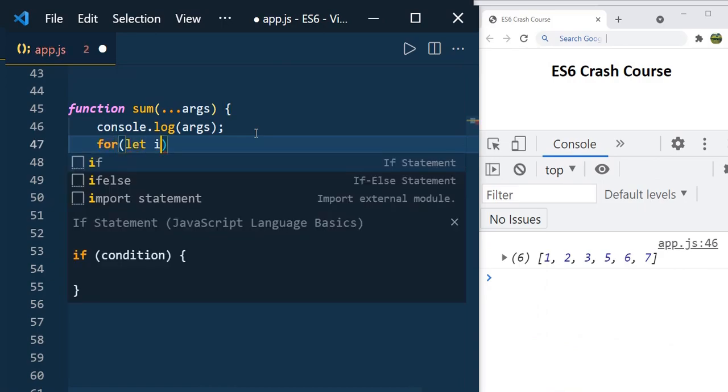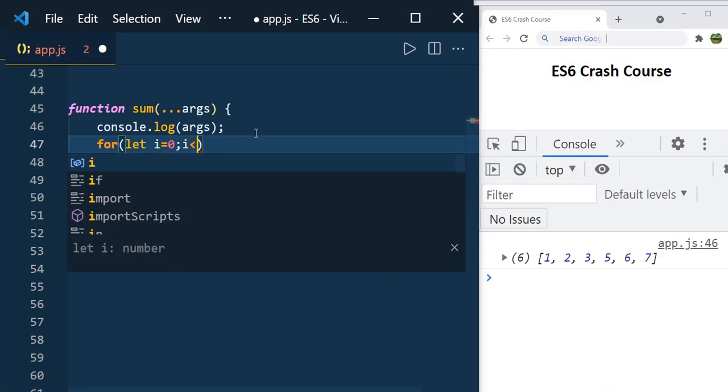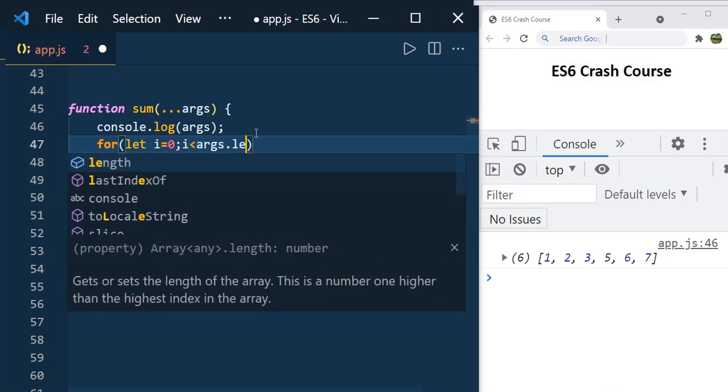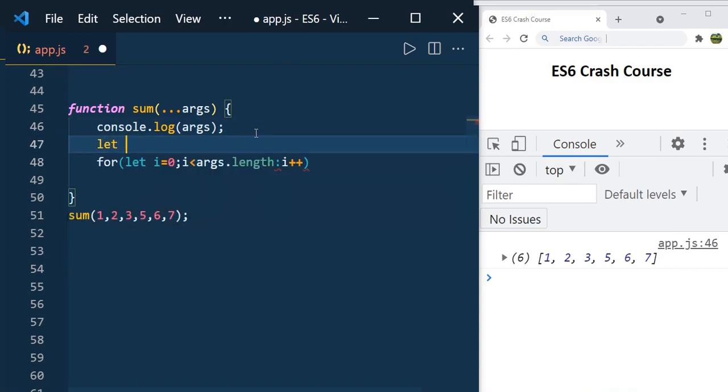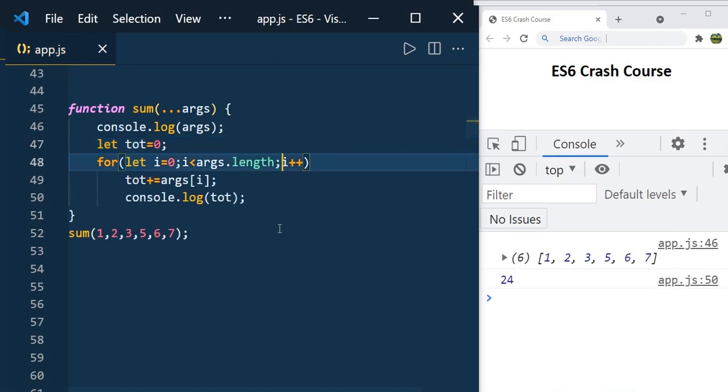For loop, let i equal to 0, i less than args.length, i plus plus, and you can have a variable here, tot equal to 0. Like this you can write the logic and print the result, like 24, right? This way the rest operator is very useful.